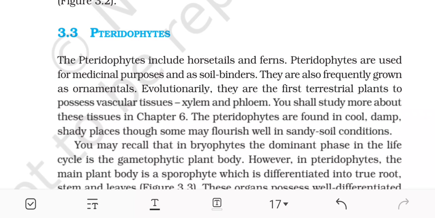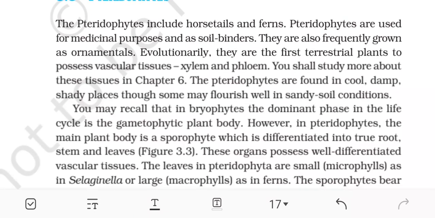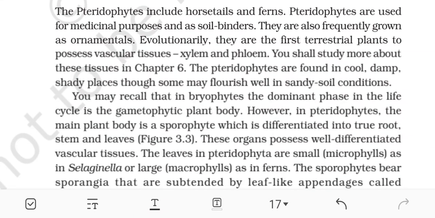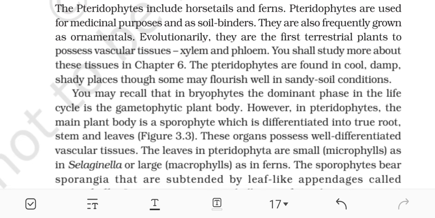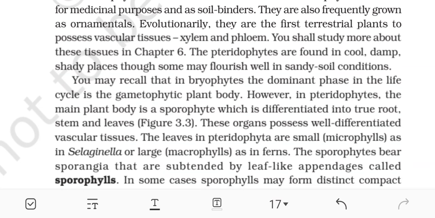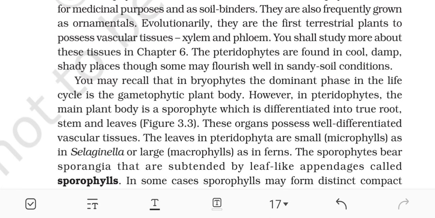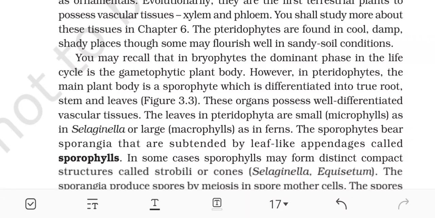3.3 Pteridophytes. The pteridophytes include horsetails and ferns. Pteridophytes are used for medicinal purposes and as soil binders. They are also frequently grown as ornamentals. Evolutionarily, they are the first terrestrial plants to possess vascular tissues, xylem and phloem. You shall study more about these tissues in chapter 3.